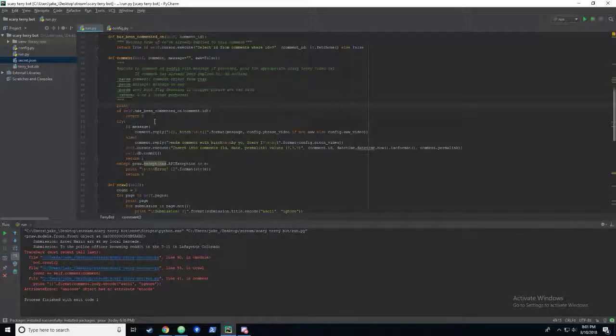Oh, dude, I spelled encode wrong. Seriously? Wow, I spelled it wrong. Duh. Okay, great. So it probably should have worked then. comment.body.encode ASCII, ignore. However, since we have this functionality, it might be more fun to see what we're saying in return.